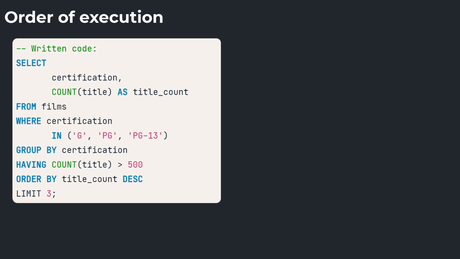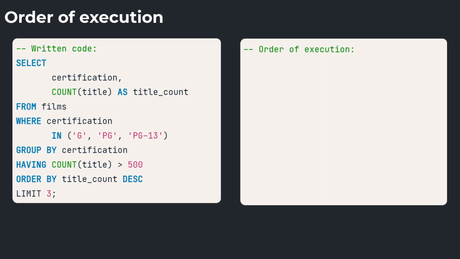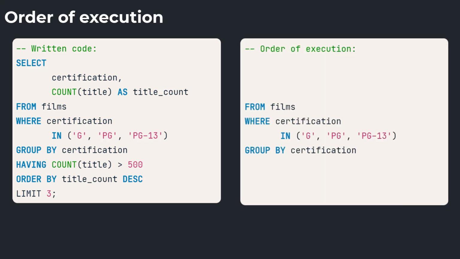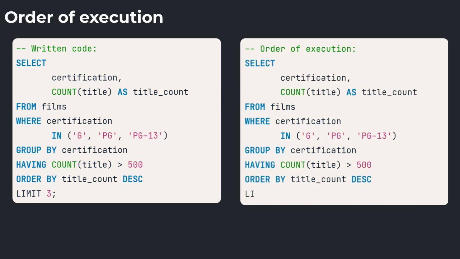We've written a query using many of the keywords we have covered here. This is their written order, starting with select from films, where the certification is G, PG, or PG-13, group by certification, having the title count be greater than 500, order by title count, and limit to 3. In contrast, the order of execution is from, where, group by, having, select, order by, and limit.